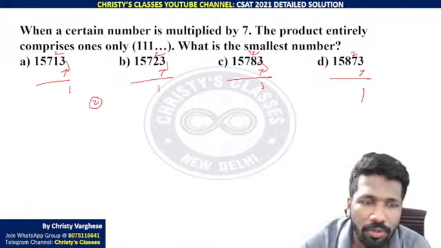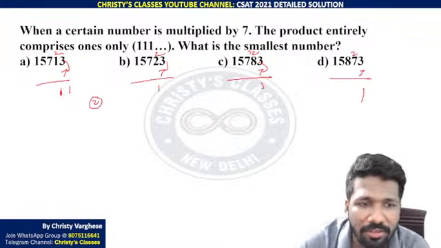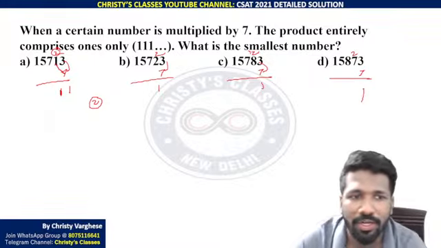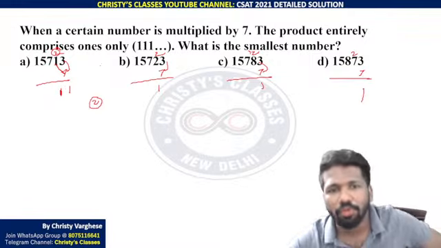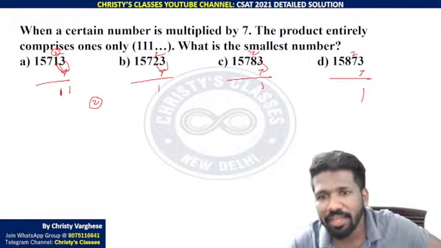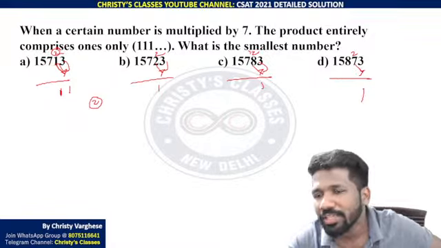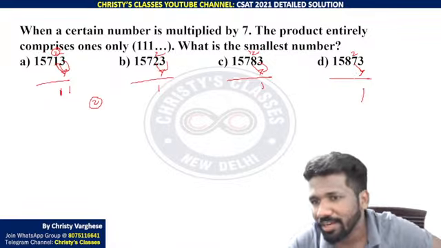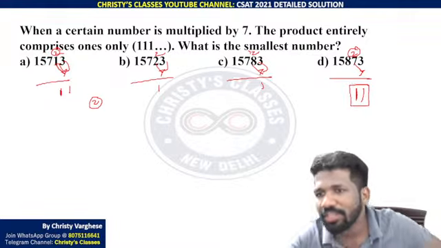Now, 2 should be the carryover means you need to get a 1 after that. You need to get a 1 after that means this product plus 2 should end in 1. What plus 2 is 1? 9 plus 2 is 11. So 9 you need to get as a product. 1 into 7, is it ending with 9? 2 into 7, is it ending with 9? 8 into 7, is it ending with 9? No. All these 3 cases it is not ending with 9. 7 into 7 is 49. It ends with 9. 49 plus 2 is 51. That will give you 1 in the end.